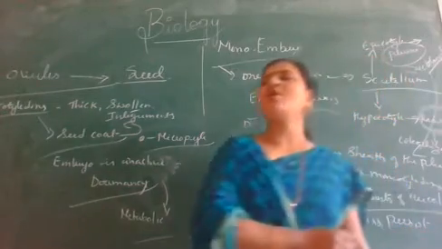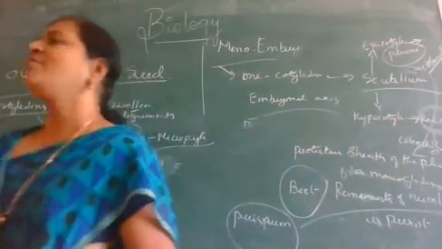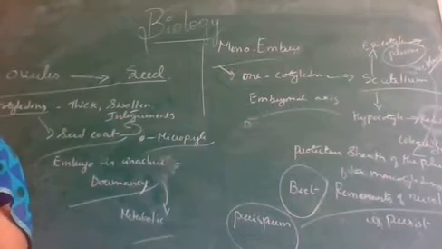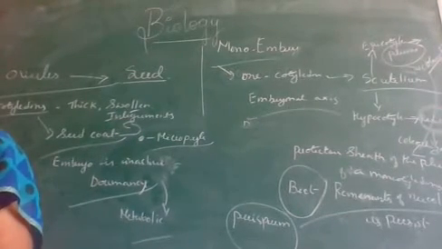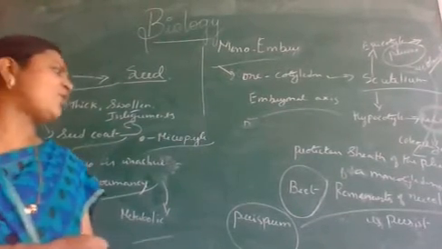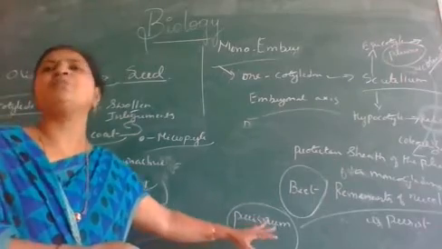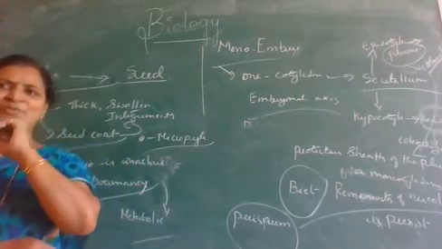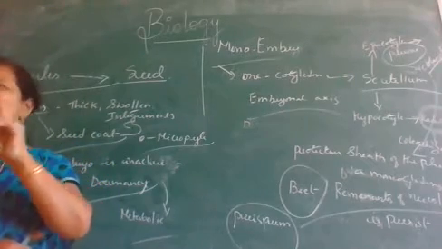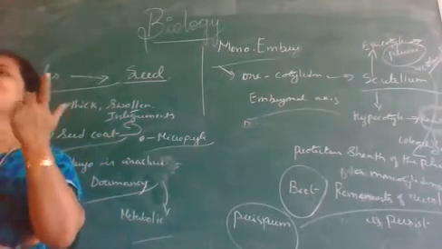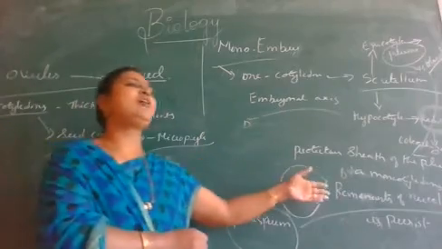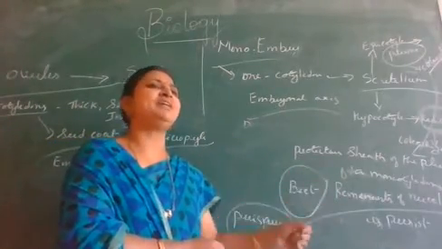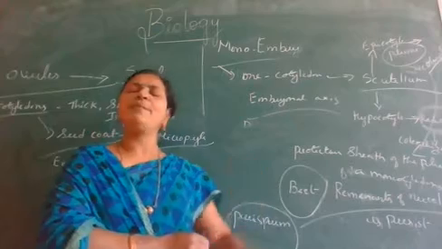What is perisperm? The remnant of the nucellus which is retained or persists in a seed is called perisperm. Now, we have three types of seeds: albuminous, non-albuminous, and some seeds also contain the remnant of the persistent nucellus. That means perisperm is present.